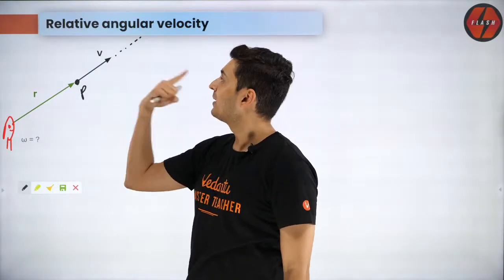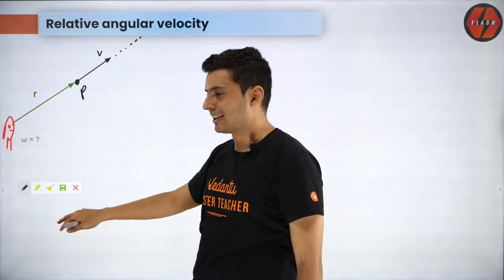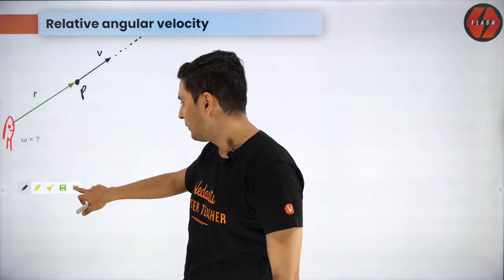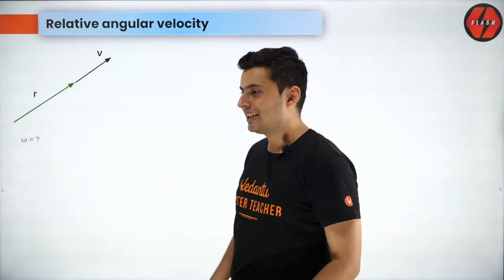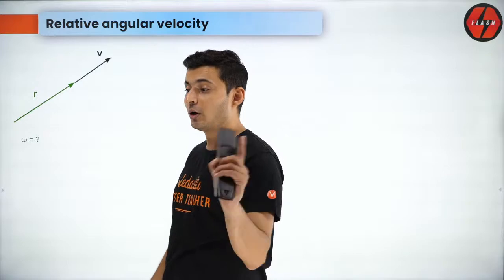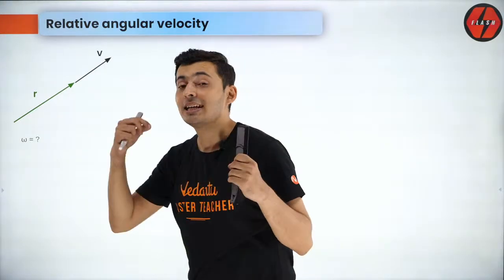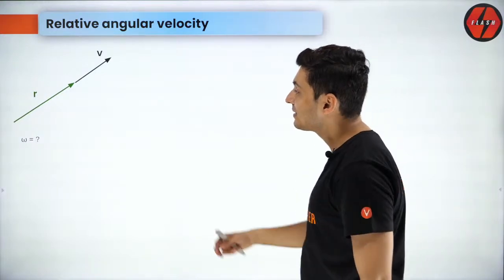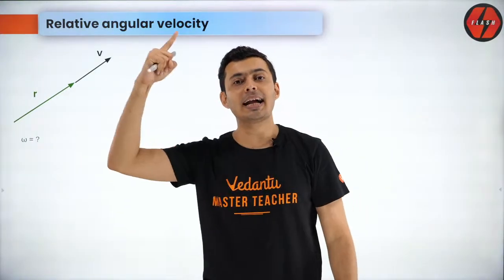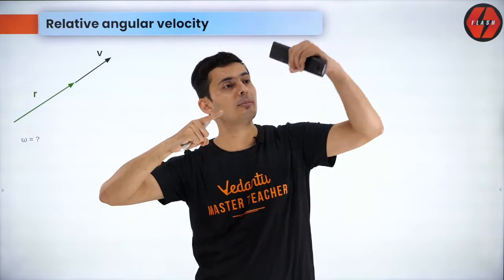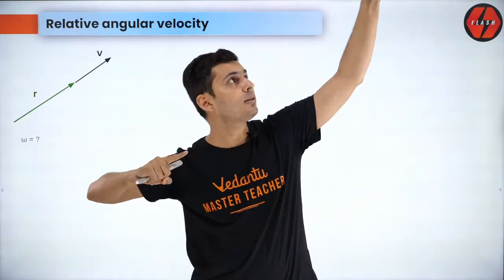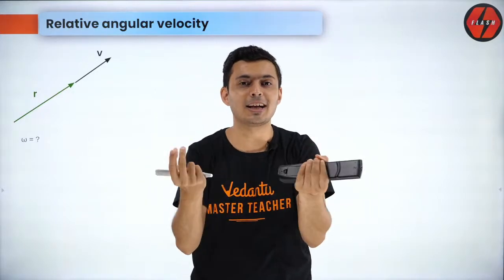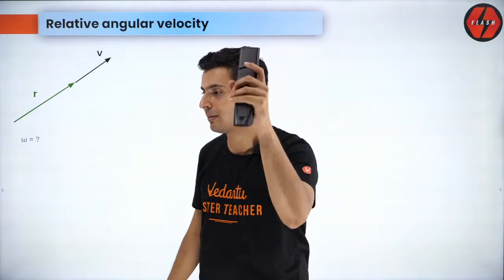Excellent, it is 0. Not omega 2 minus omega 1, theta is not changing at all. So when a particle moves like this, the length might change, but the angle is not changing. So relative angular velocity is 0. Keep that in mind.